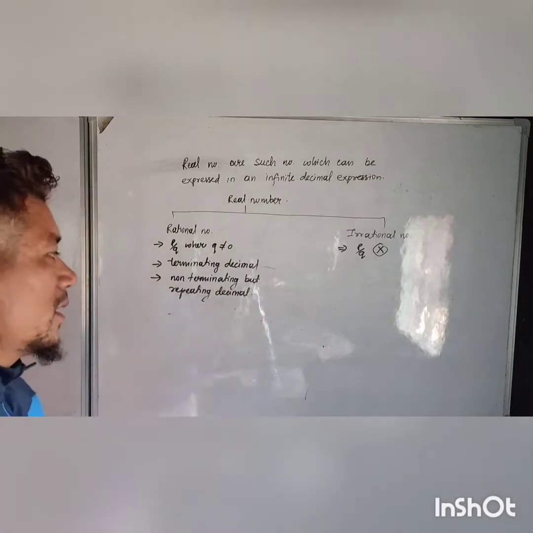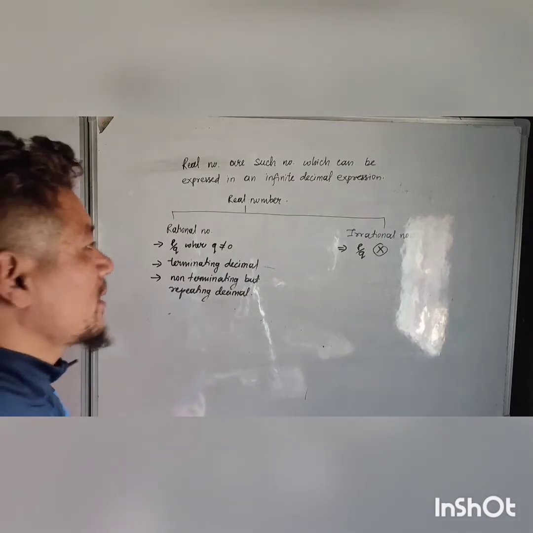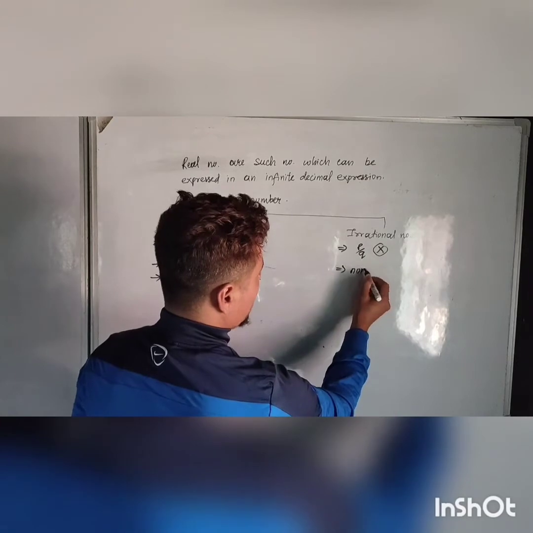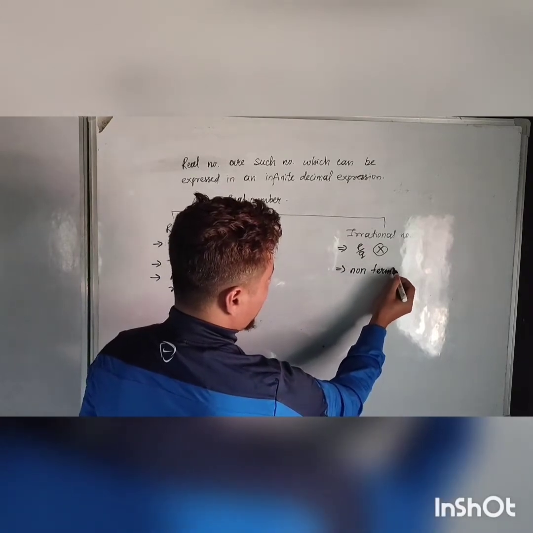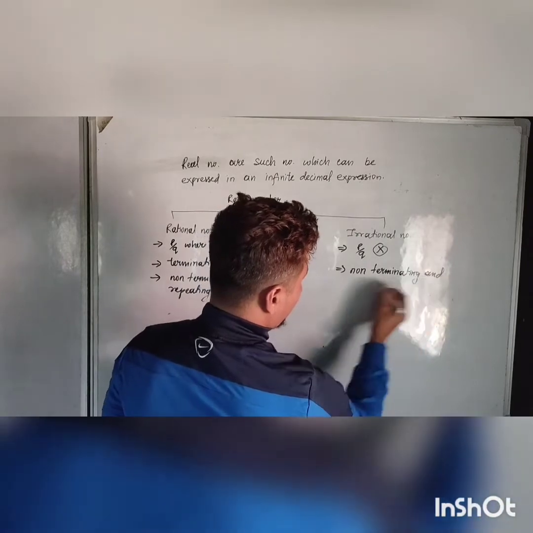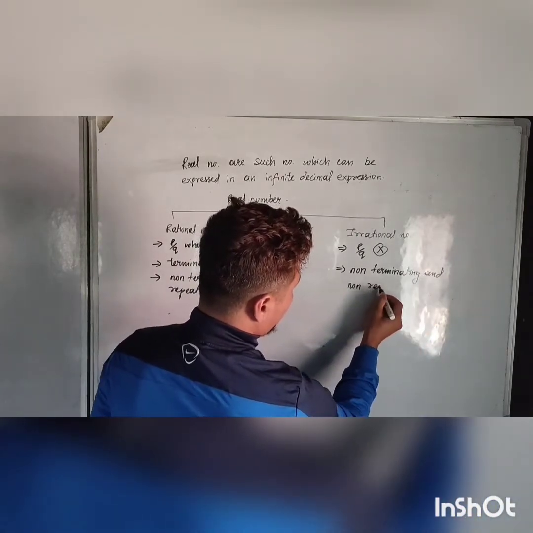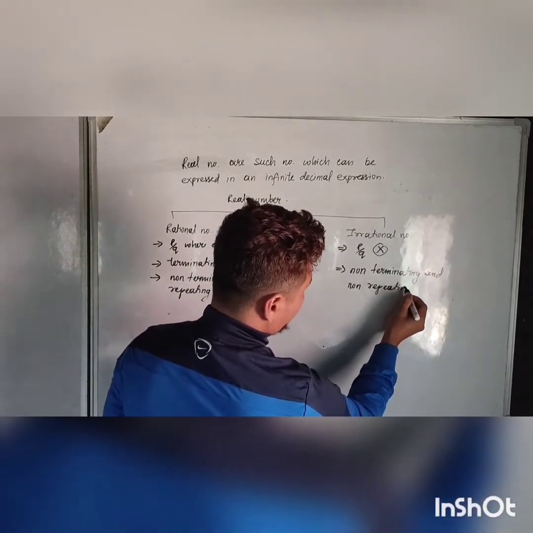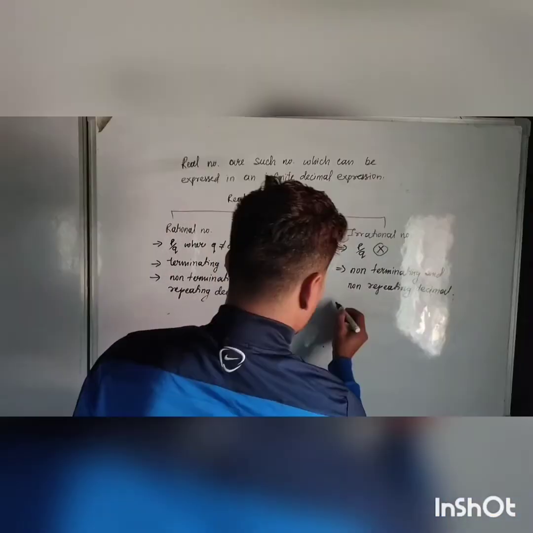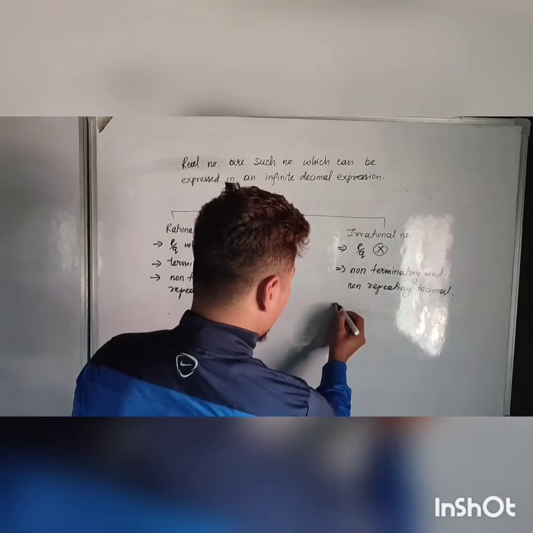Okay, it is non-terminating but repeating decimal, whereas an irrational number is non-terminating and non-repeating decimal. Okay, like suppose root 2.